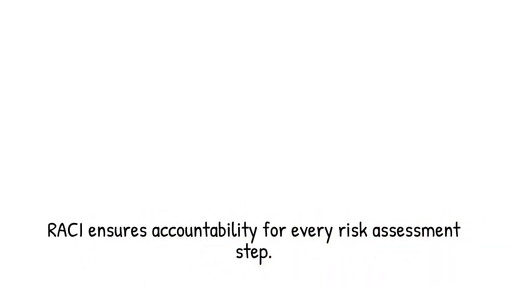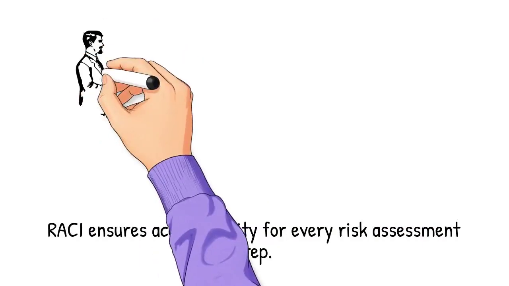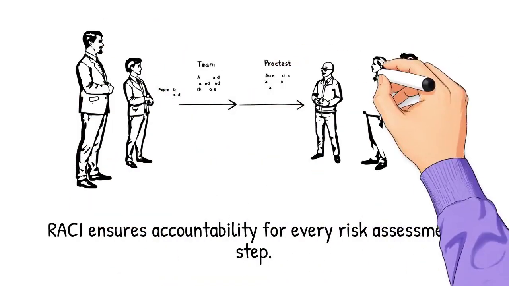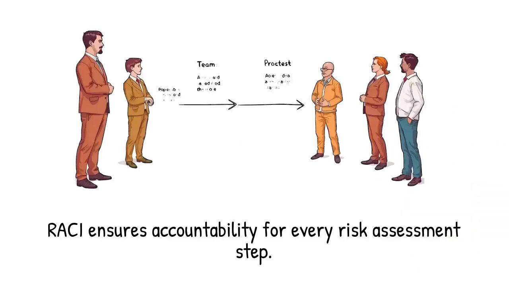The responsible person identifies hazards. The accountable person approves the assessment. Consulted experts validate technical risks. Informed stakeholders receive updates. This structure ensures the assessment is not just created, but actually implemented.